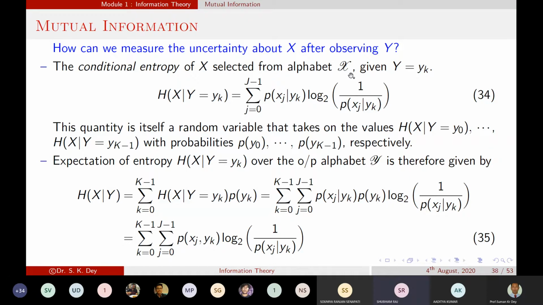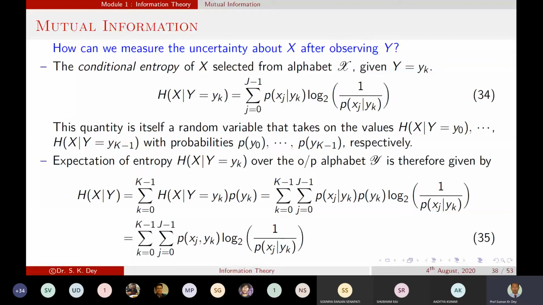Once again, sir. Okay. As I told, how will we calculate the uncertainty of the input symbols x after observing the y value, the output value?